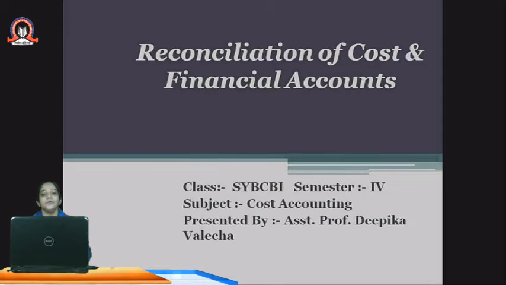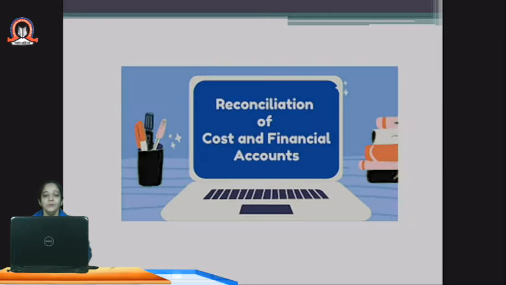Today we will be discussing a topic which is reconciliation of cost and financial accounts, which is there in the cost accounting subject of second year banking and insurance course. Now, what do you mean by reconciliation first? What is the meaning of this word reconciliation?